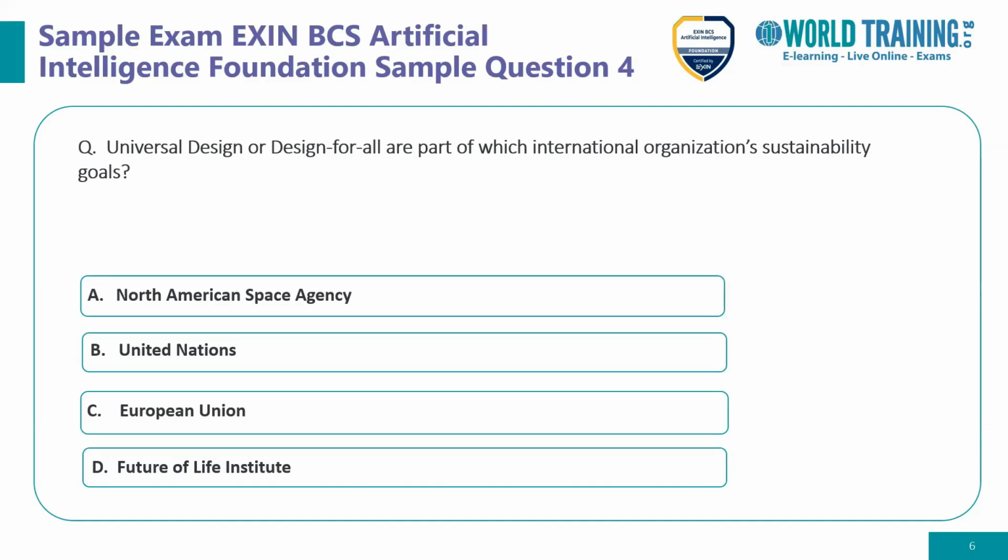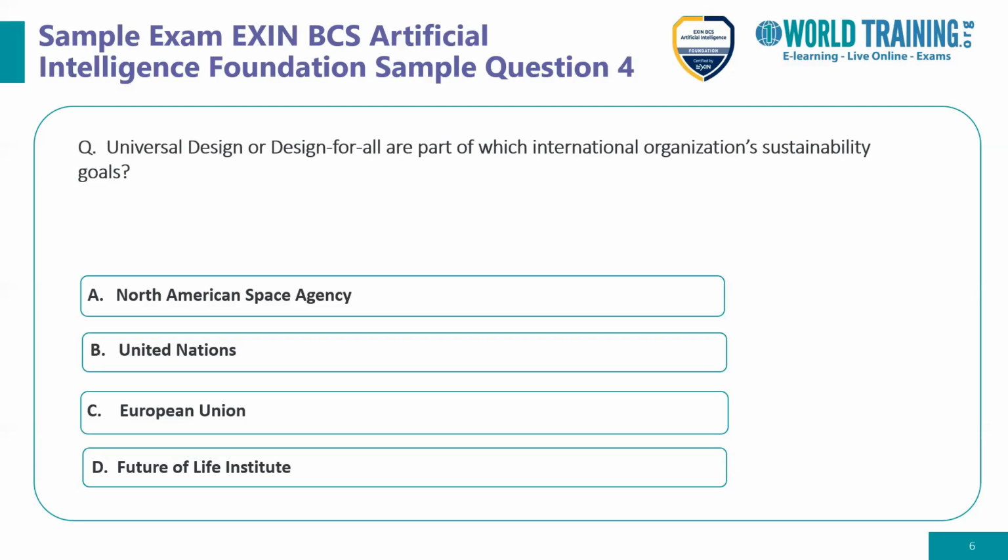We can clearly call out the universal design or design for all principles. Option A, NASA, has not given these principles. The United Nations has also not given these principles. Universal design, or design for all, are principles given by the European Union.